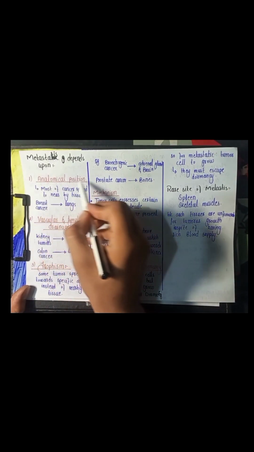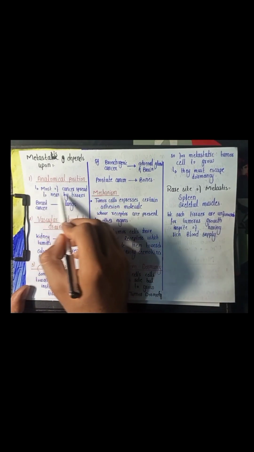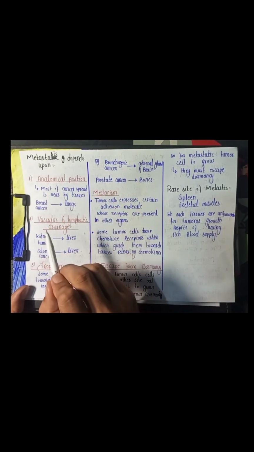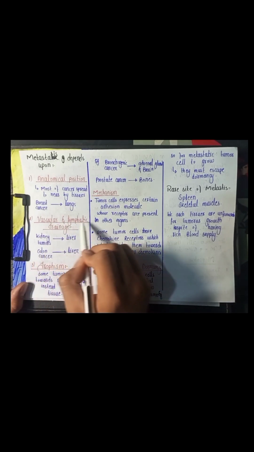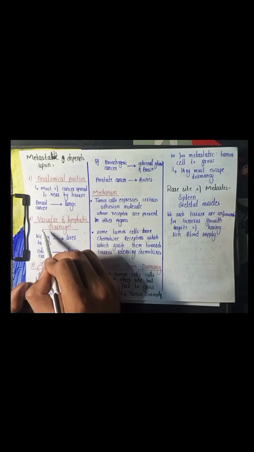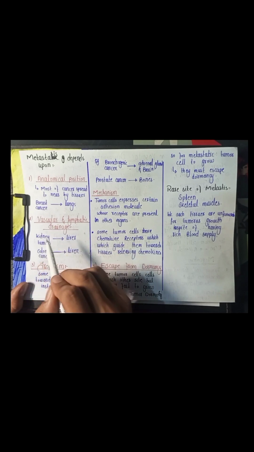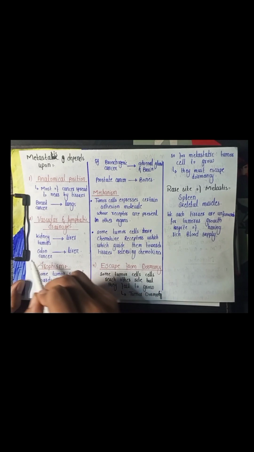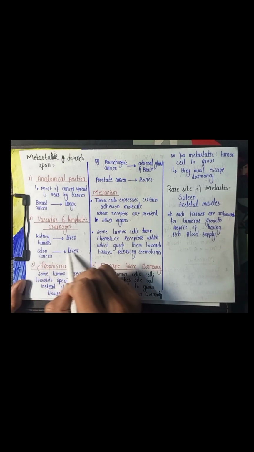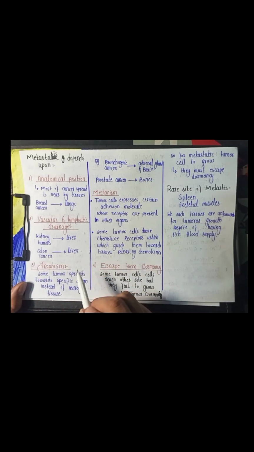The first one is the anatomical position. Most of the cancer cells metastasize toward the nearby tissue, like breast cancer spreading toward the lungs. The second one is the vascular and lymphatic drainage. Most of the cancer cells spread toward the organ where the blood supply is more. The cancer cells spread toward the nearby lymph node, like colon cancer spreading toward the liver, because the blood supply toward the liver is more.